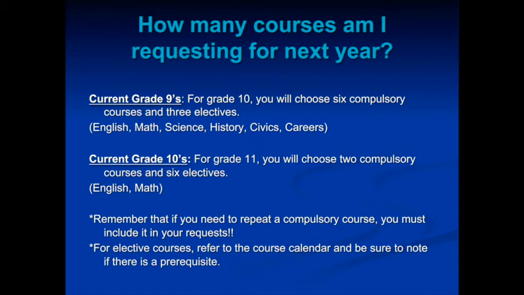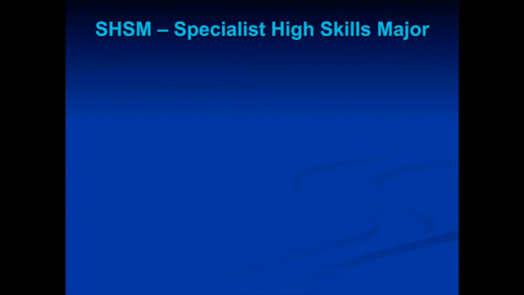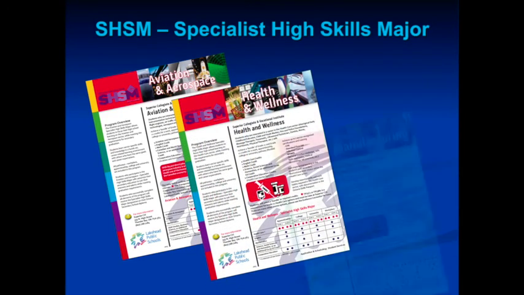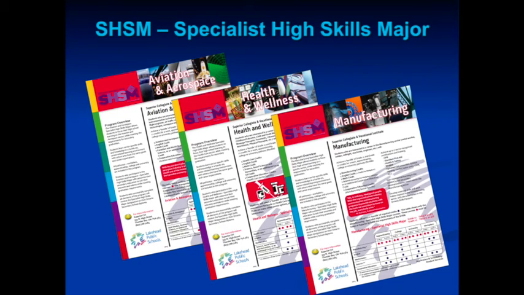For elective courses, refer to the course calendar and be sure to note if there is a prerequisite. The Specialist High Skills major is offered at our school. The three areas are aviation and aerospace, health and wellness, and manufacturing. If you are presently a grade 10 student and interested in this, please see your guidance counselor as this begins in the grade 11 year. Successful completion of a Specialist High Skills major earns a student a red seal on his or her diploma.